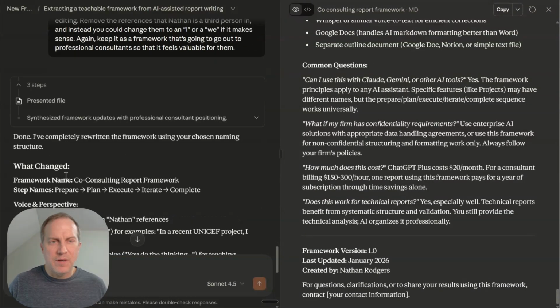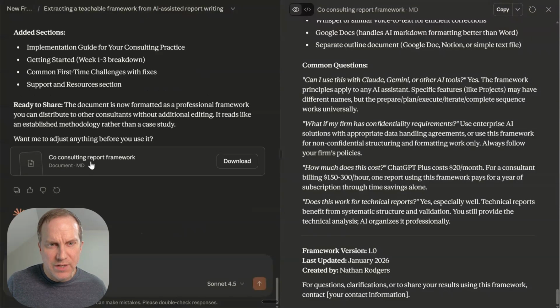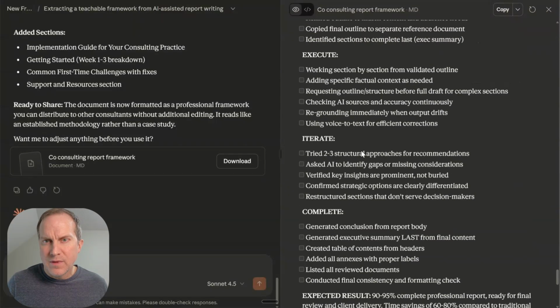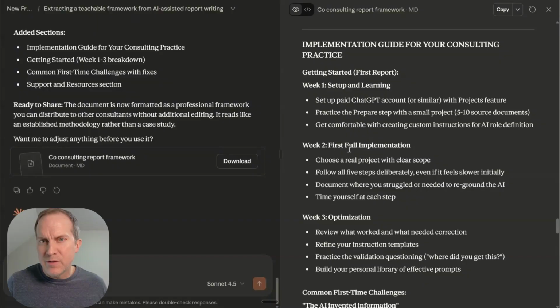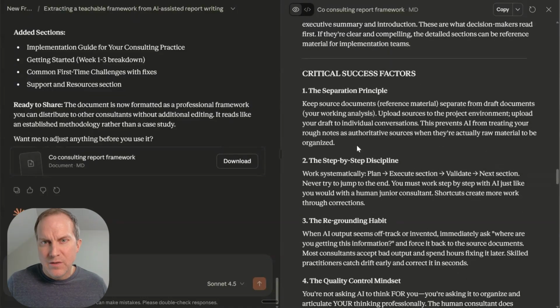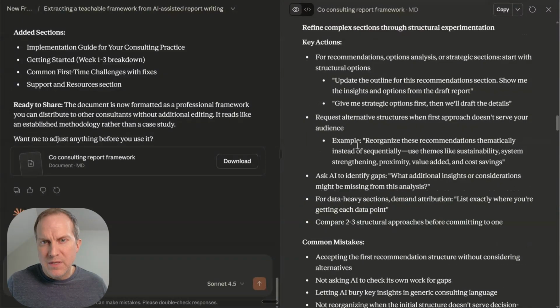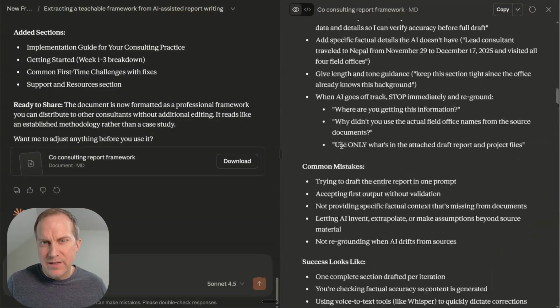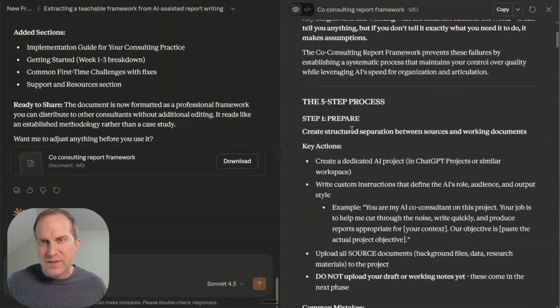Okay, so now I've got my updated output here. It tells me what it changed, and I can see that right here. Let me open it over here. Let's see if I go up to the top. It's got my new naming convention in here. So we got iterate, yep. Okay, so it's all over here.